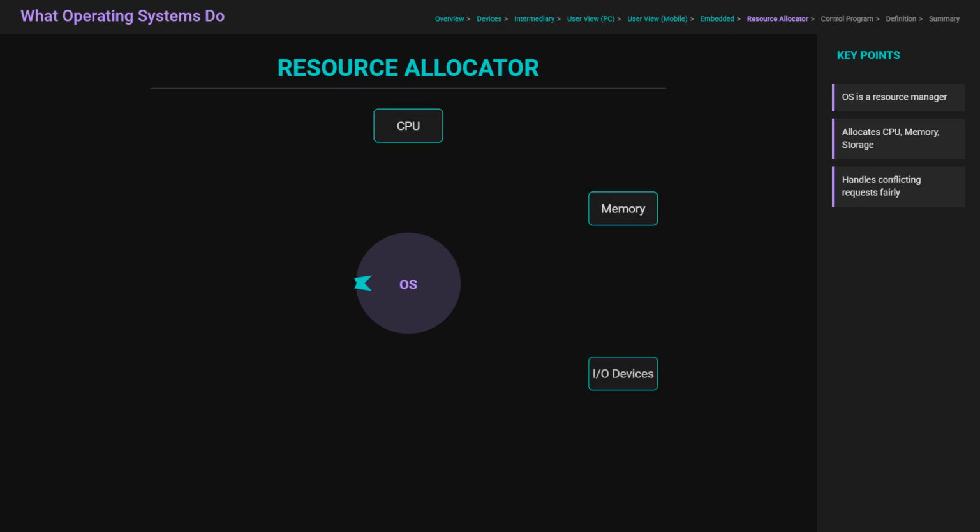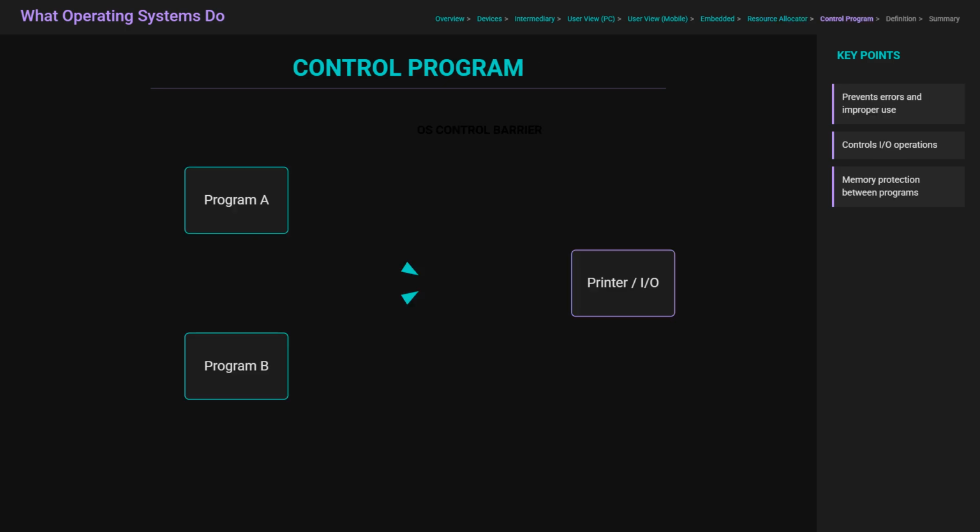Now, let's examine the system view. From the computer's perspective, the operating system is the program most intimately involved with the hardware. It functions first as a resource allocator. A computer requires various resources to function, including CPU time, memory space, file storage, and I/O devices. The OS manages these, deciding how to allocate them fairly and efficiently when facing conflicting requests. For example, if two programs try to use a printer simultaneously, the OS determines the order of execution.